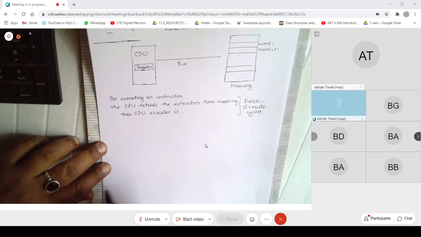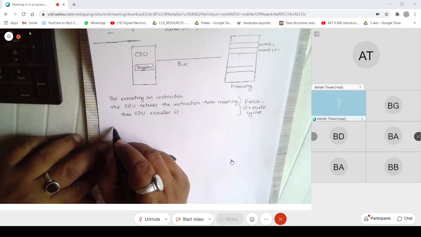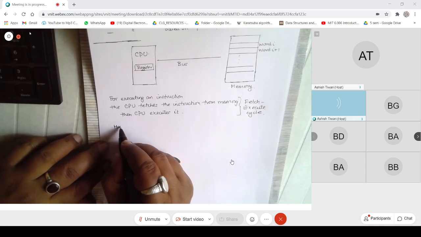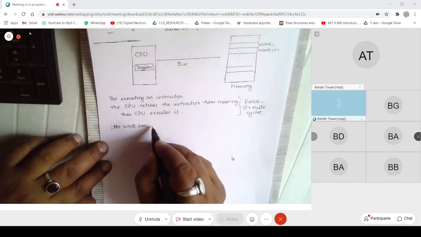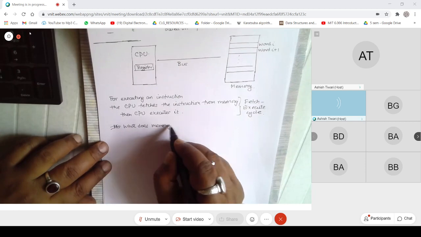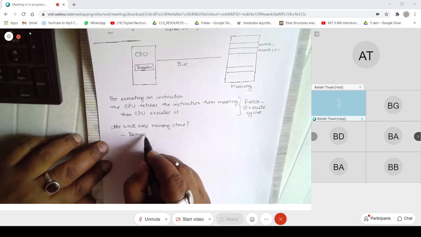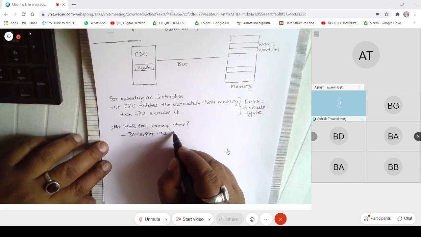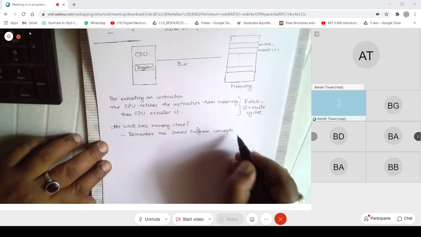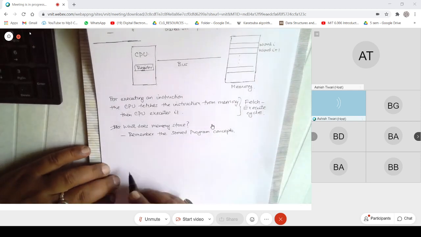Now there is one more question we need to answer: what does memory store? To answer that question, you remember the stored program concept, which said that even your instructions would be lying in memory.